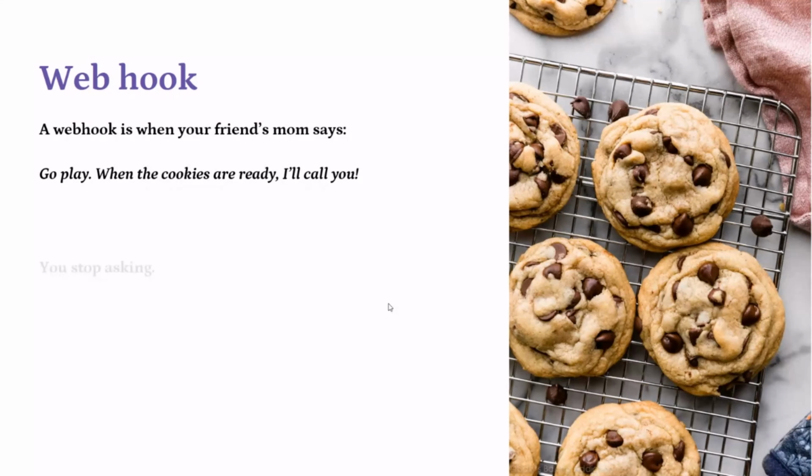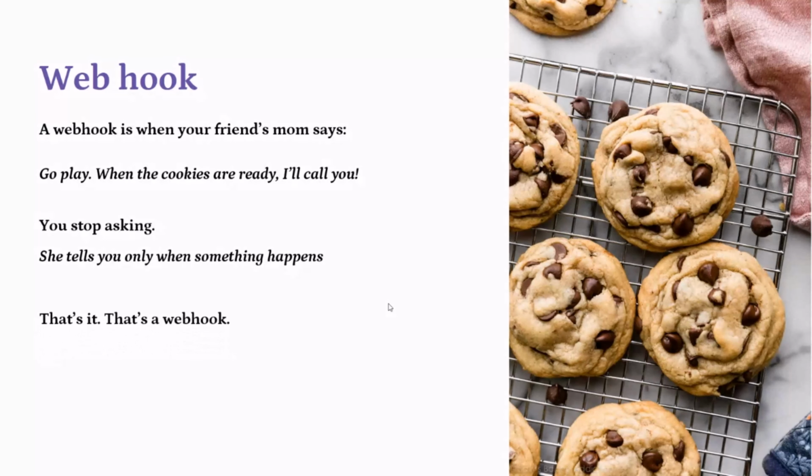This is the concept of webhook, where you stop asking at regular intervals whether the request or something is ready. Instead, the system tells you that this event occurred, like cookies are ready, please have it. That's what webhook is all about. A webhook will notify you when it happens, instead of you knocking on the door or checking every time.